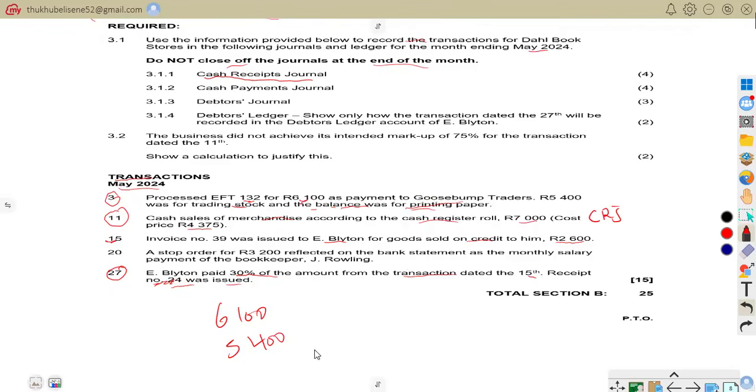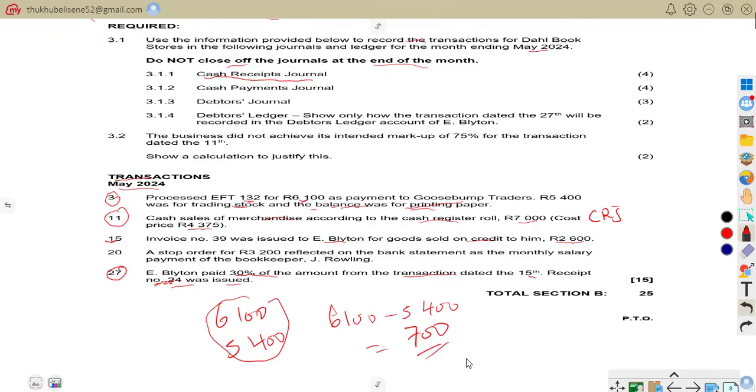Meaning we are going to say 6,100 minus 5,400, and it will give us how much? Let's see how much the balance for stationery will be. The balance for the stationery is going to be 700.